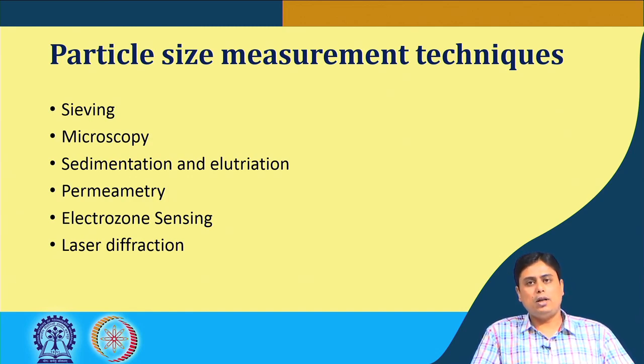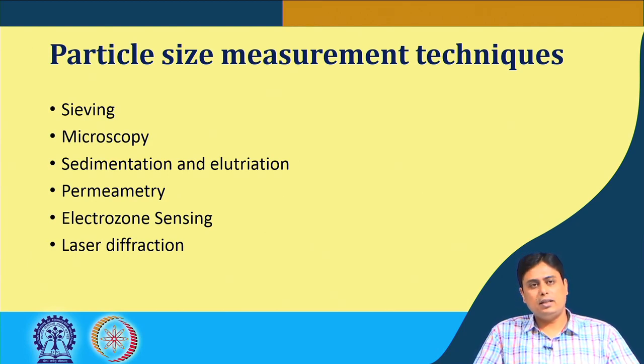The most popular method is sieving or screening. Then it comes to looking through microscopy. There are other methods, as I have mentioned here, such as sedimentation and elutriation.